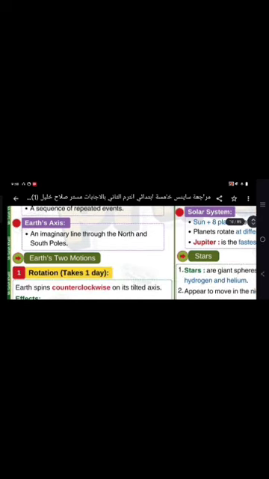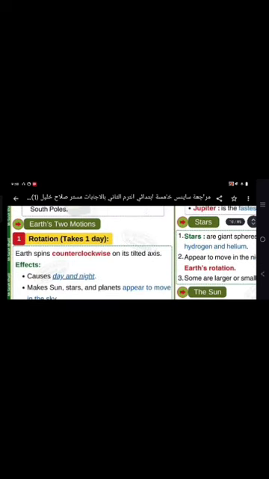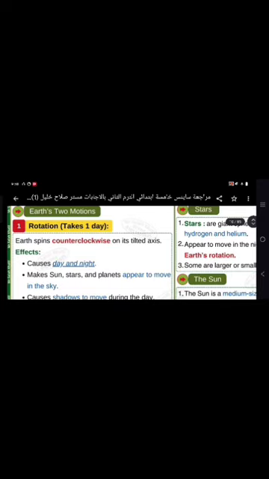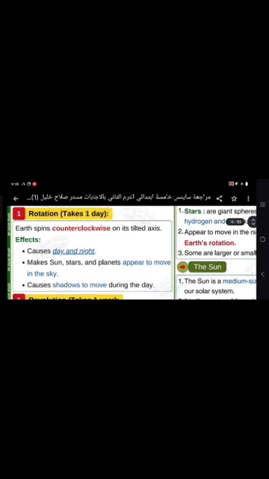Earth's axis is an imaginary line through the north and south poles. Earth's two motions. Number one, rotation, which takes only 1 day or 24 hours, and Earth spins counterclockwise on its tilted axis. Tilted here means it's not straight.